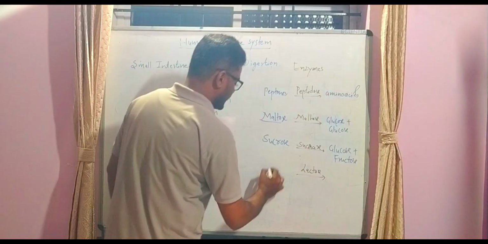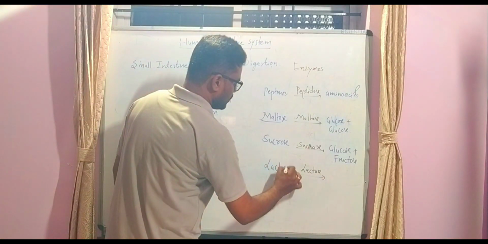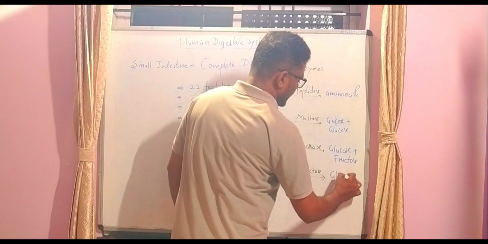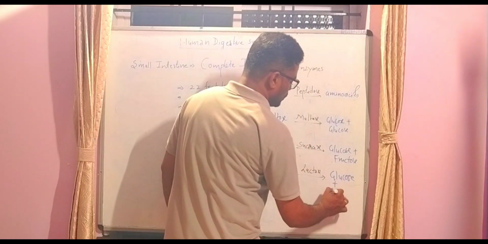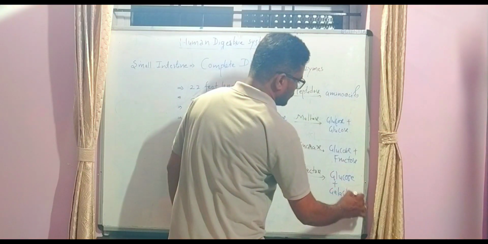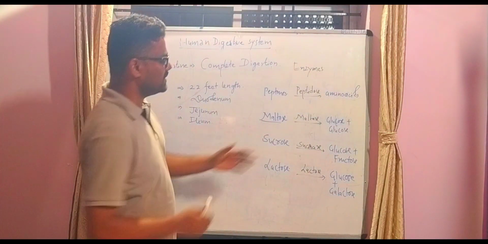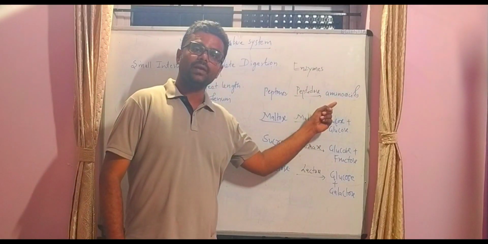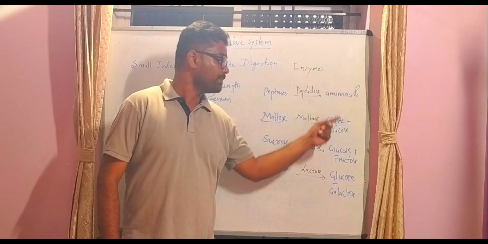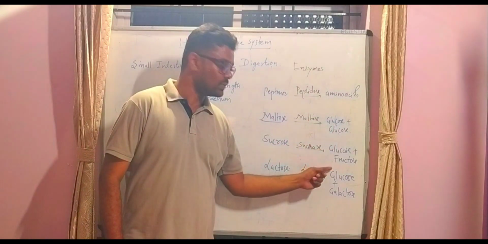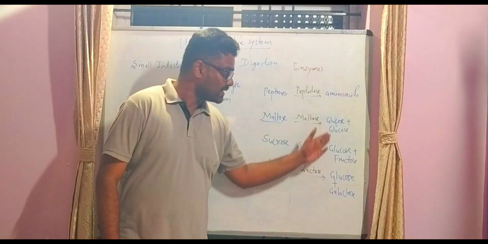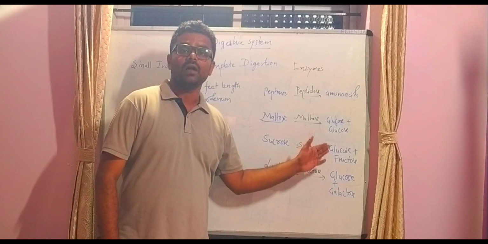Then lactase acts on lactose, converting lactose into glucose plus galactose. Remember all these simpler forms of food: amino acids are the building blocks of proteins, and glucose, fructose and galactose are the simpler forms of carbohydrates.